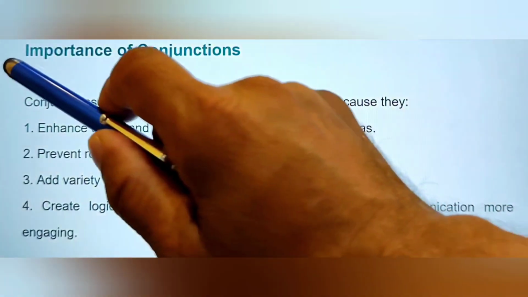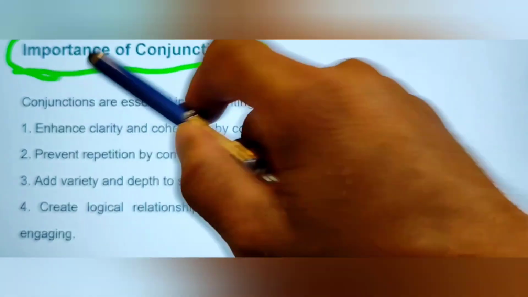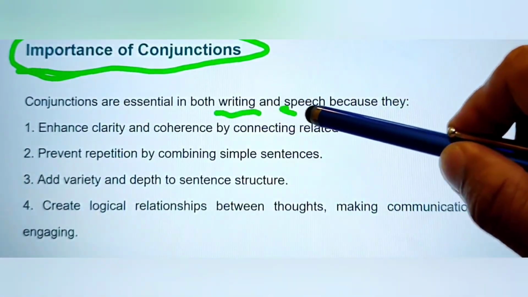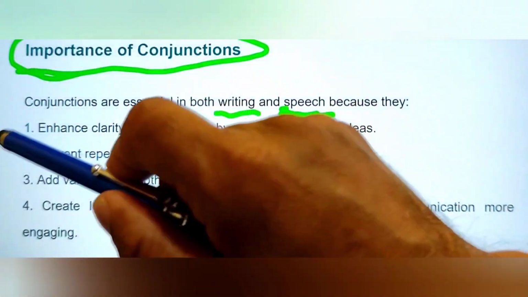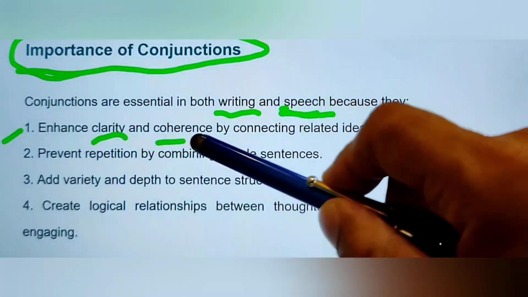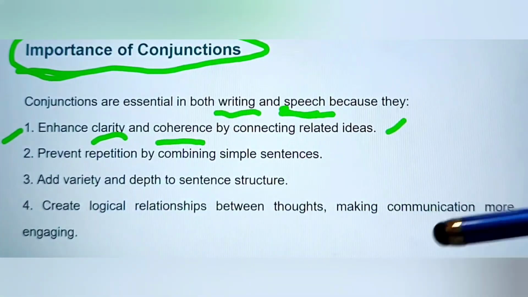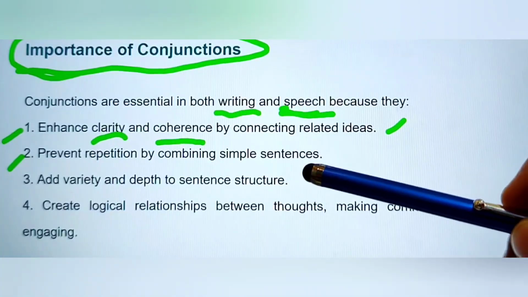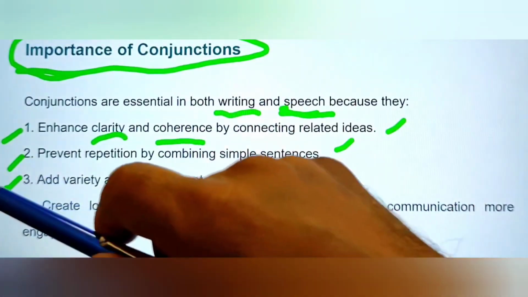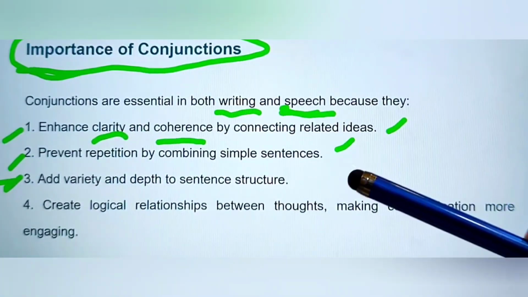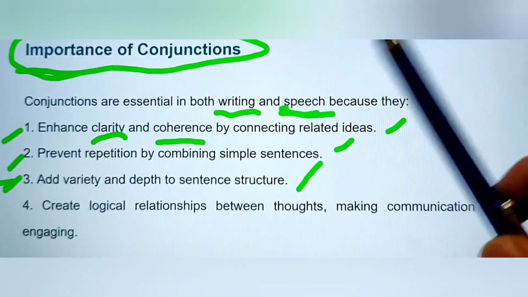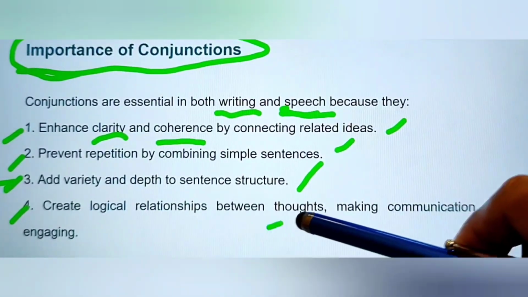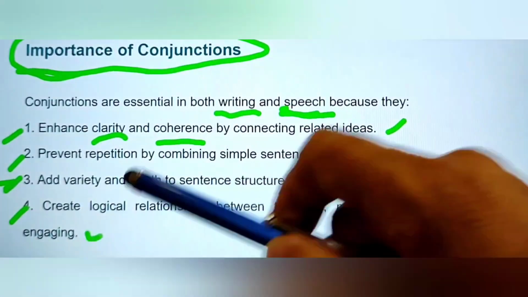Let's describe the importance of conjunctions. First, conjunctions are essential in both writing and speech because they enhance clarity and coherence by connecting related ideas. Second, they prevent repetition by combining simple sentences. And third, they add variety and depth to sentence structure. And fourth, they create logical relationships between thoughts, making communication more engaging.